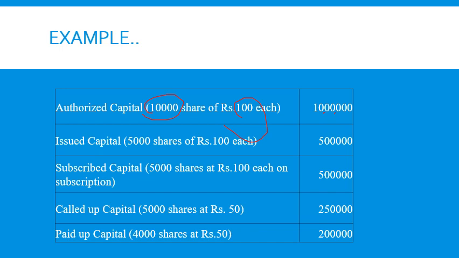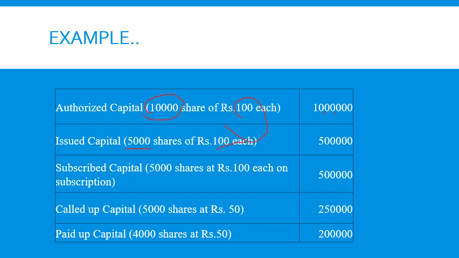This is their authorized or maximum share capital. For the conduct of business, they can raise a maximum of 10 lakh by issuing their shares, out of which the company is now issuing only 5,000 shares to the public. So the company is actually issuing 5 lakh rupees of shares to the public.